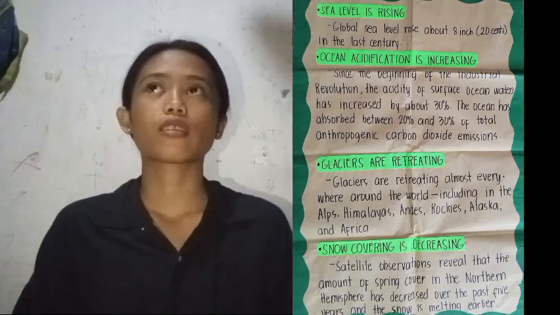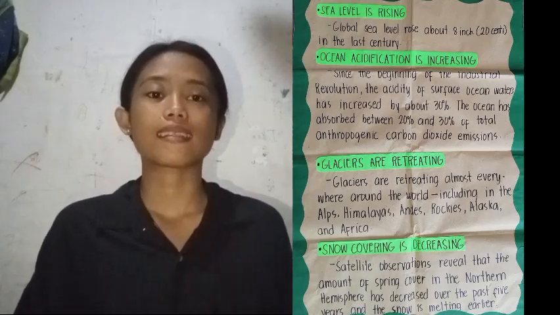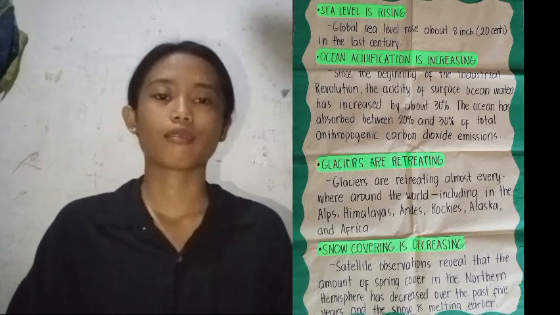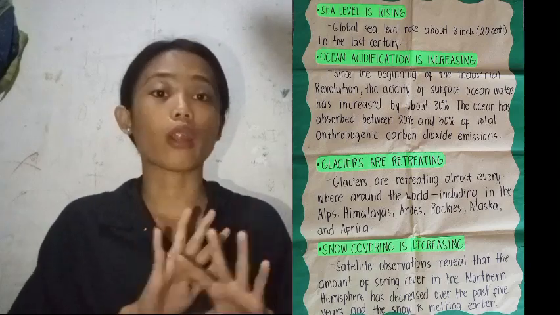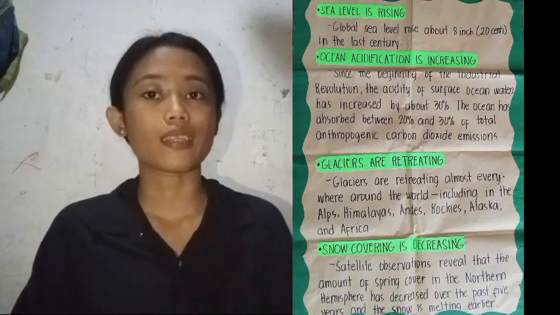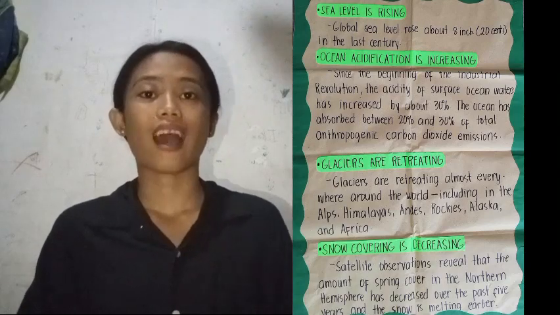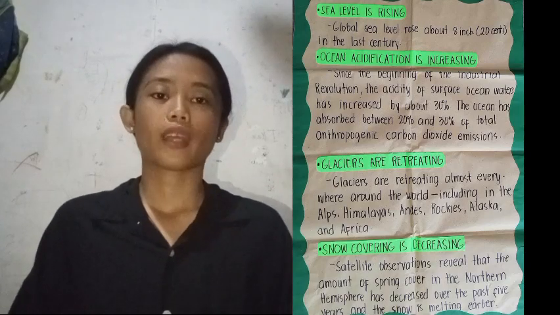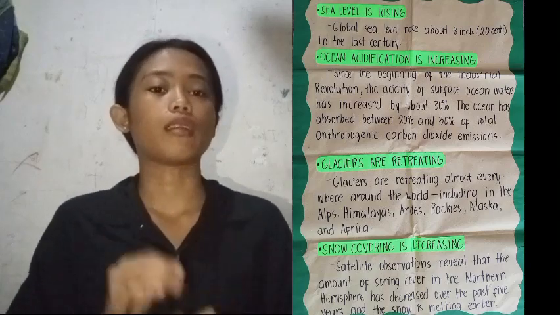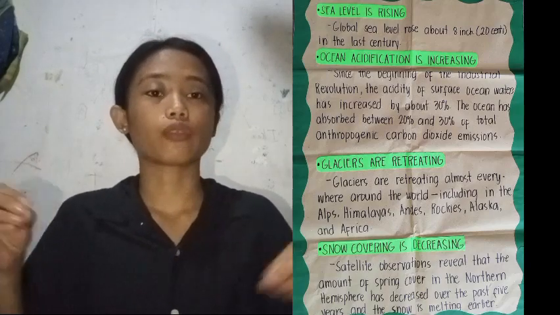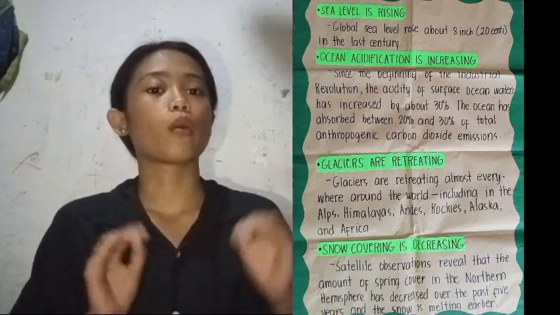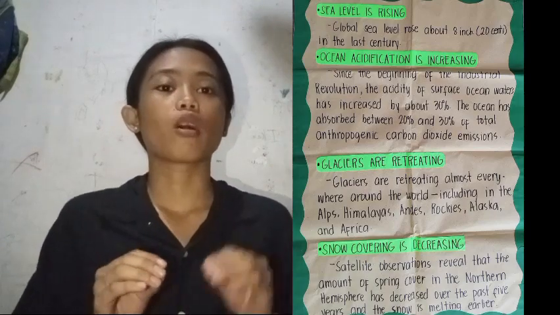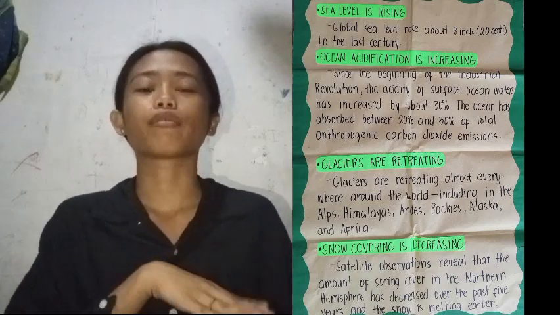If we say glaciers, these are the ice that is on a mountain, ice that covers the mountain. Glaciers are retreating almost everywhere around the world, including in the Alps, Himalayas, Andes, Rockies, Alaska, and Africa. If you notice, glaciers are retreating because of the temperature of the globe. They are going back into what they have become. They are becoming liquid. That is why this also contributes to the level of the sea.